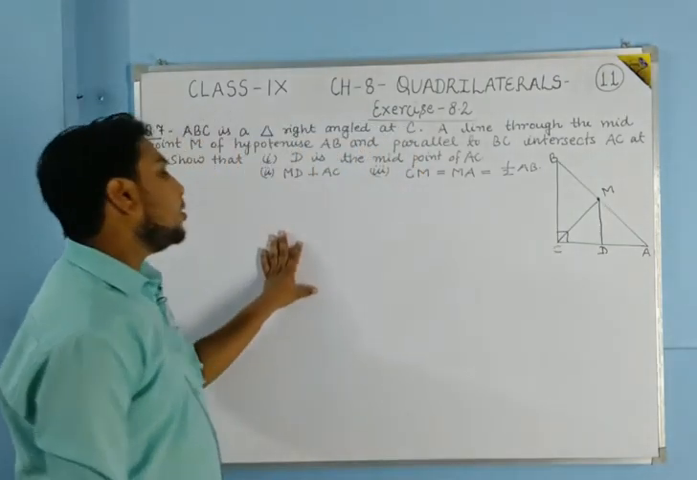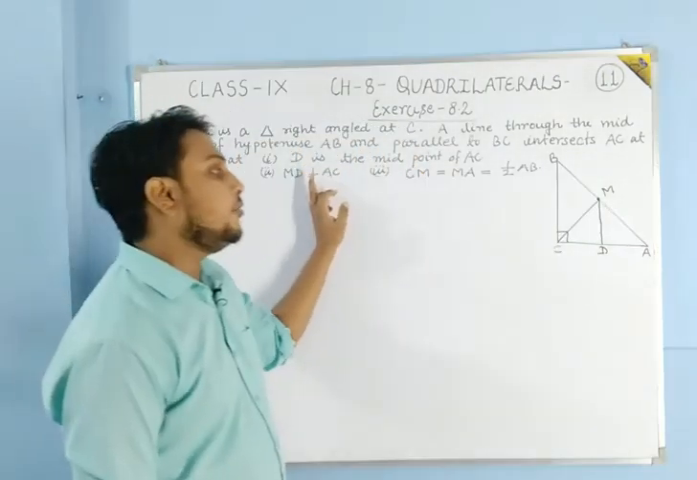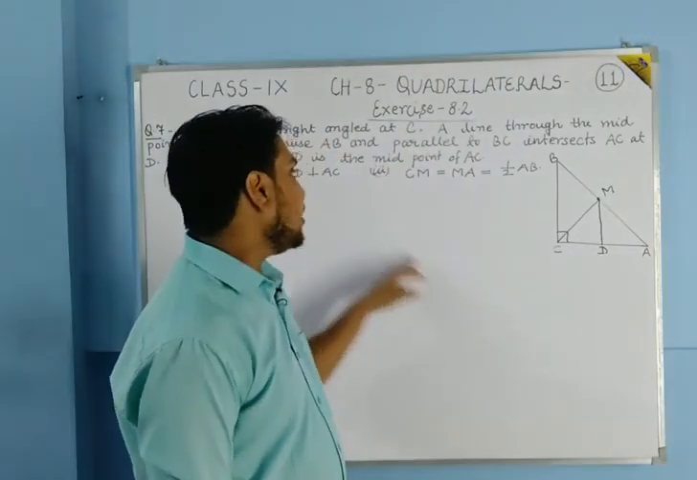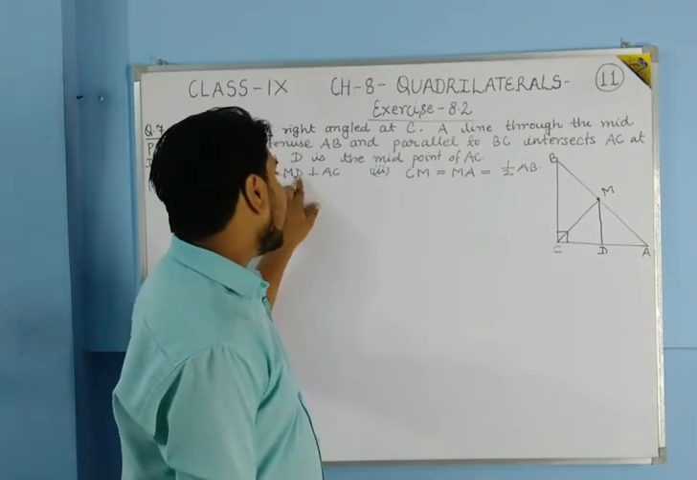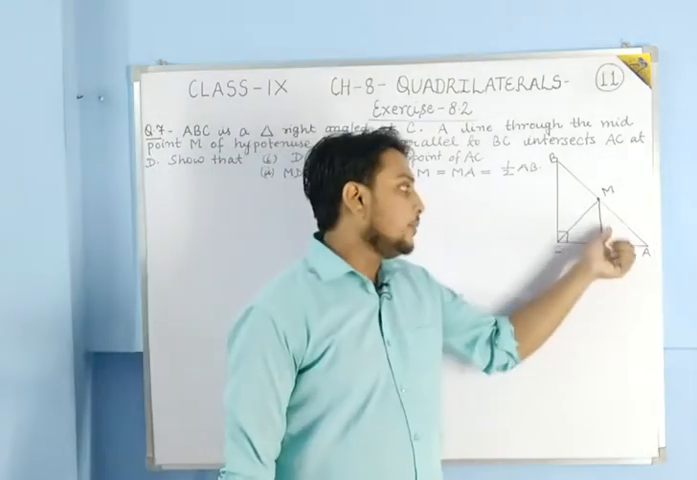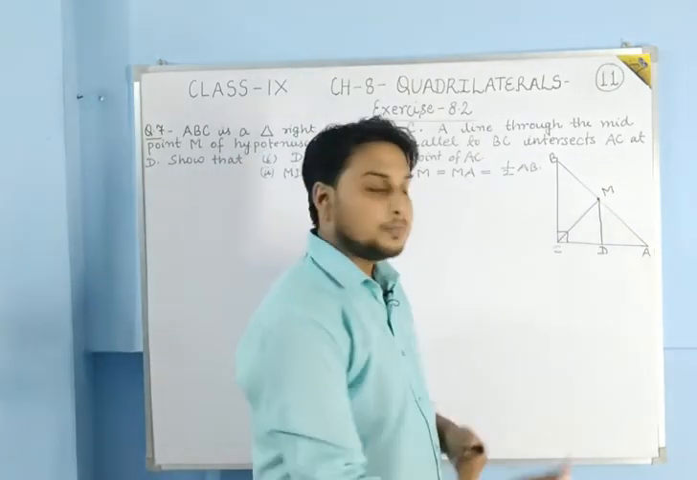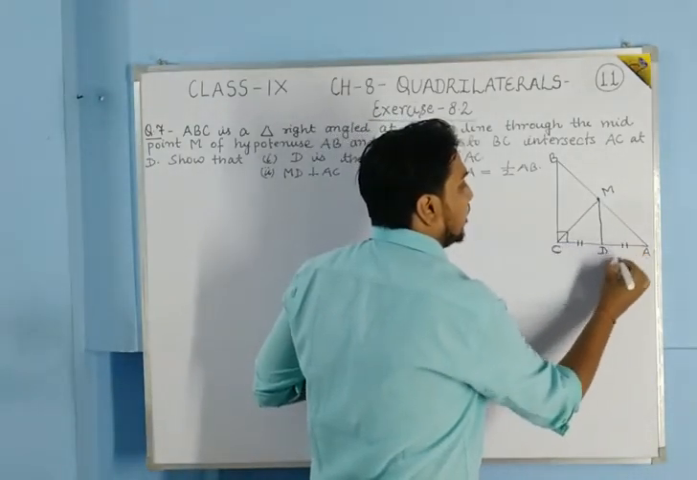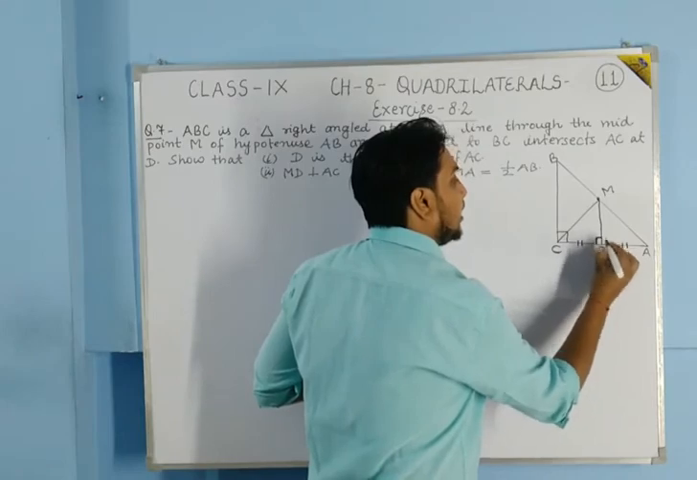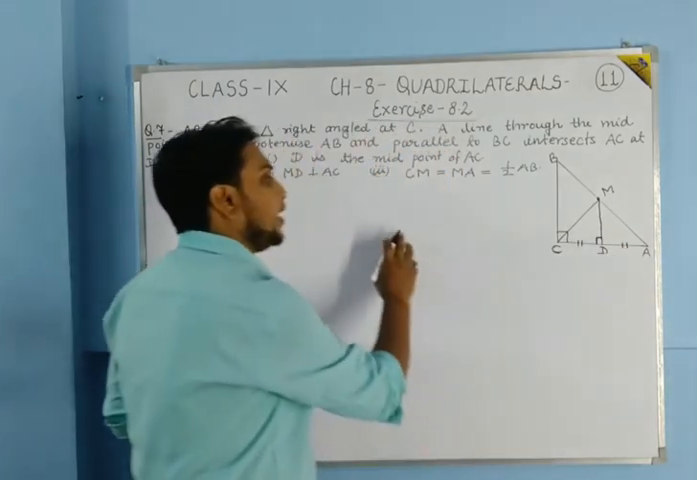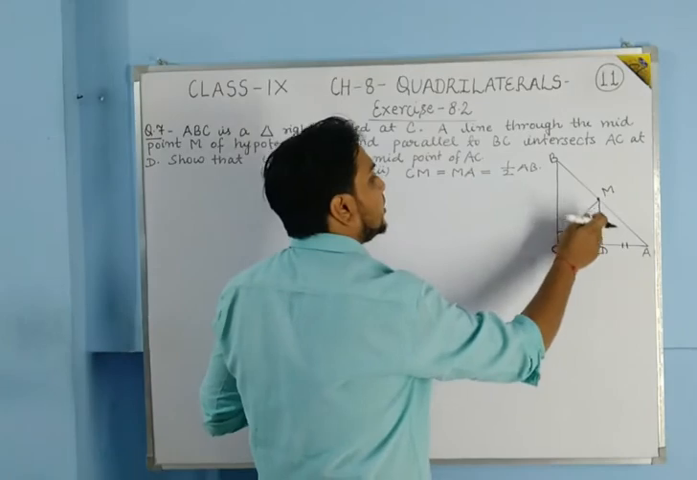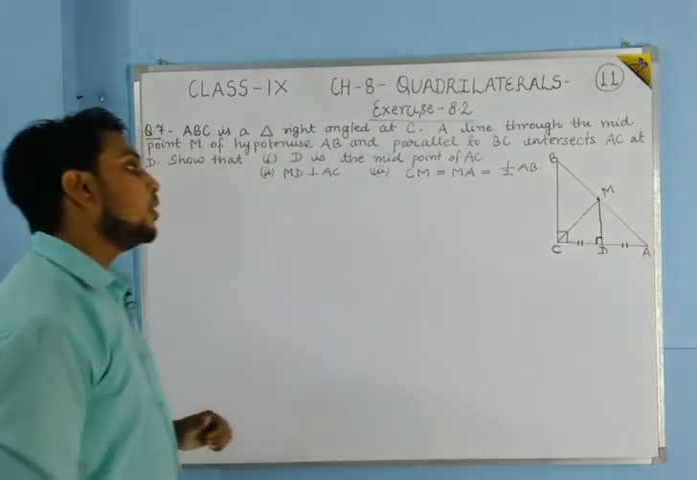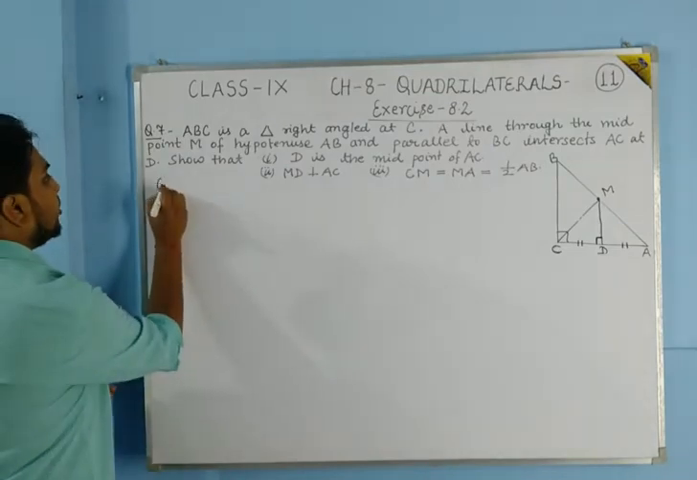So we have to show that D is the midpoint of AC. Firstly we have to show that this D is the midpoint of AC. Then we have to show that MD is perpendicular to AC, means we have to show that this angle is equal to this. Then we have to show that this is 90 degree. And in the last we have to show that the length of CM is equal to MA is equal to half of AB. So see the solution of this question.